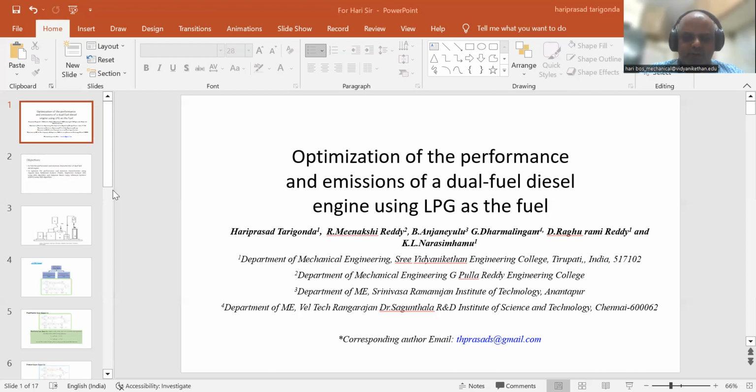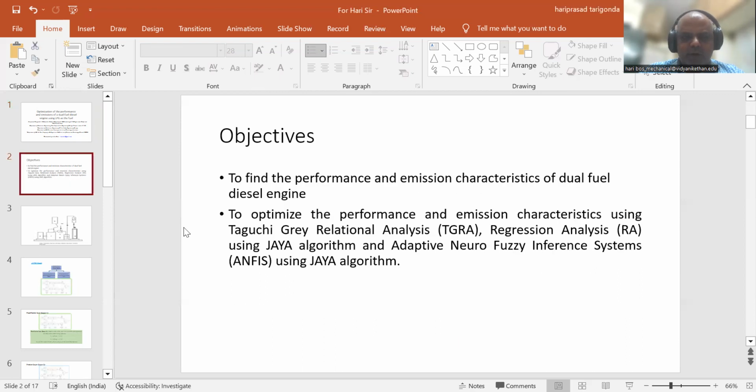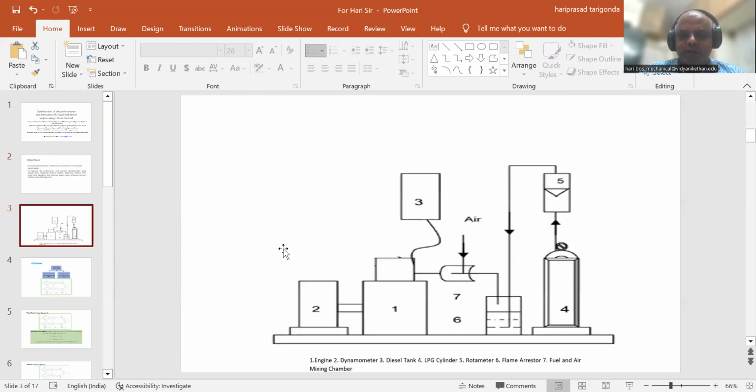The main objective of our work is to find the performance and emission characteristics of the dual fuel diesel engine. Once we got the emission and performance characteristics, we used various optimization techniques to optimize them. One is Taguchi-Grey relational analysis, one is regression analysis using the Jaya algorithm, and one more is the adaptive neuro-fuzzy inference system using the Jaya algorithm.